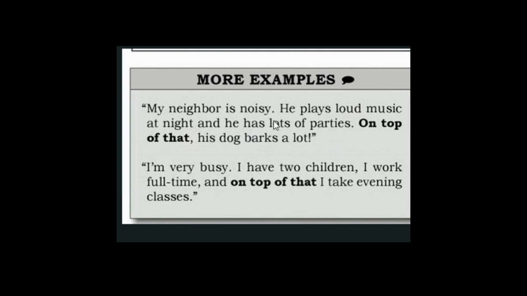On top of that, in addition, plus to these things, his dog barks a lot. Apart from these two things, his dog also barks. His dog barks a lot. Plus to these things, his dog also barks. That is what it means. Two things were already mentioned, and the last thing is, the dog barks a lot.